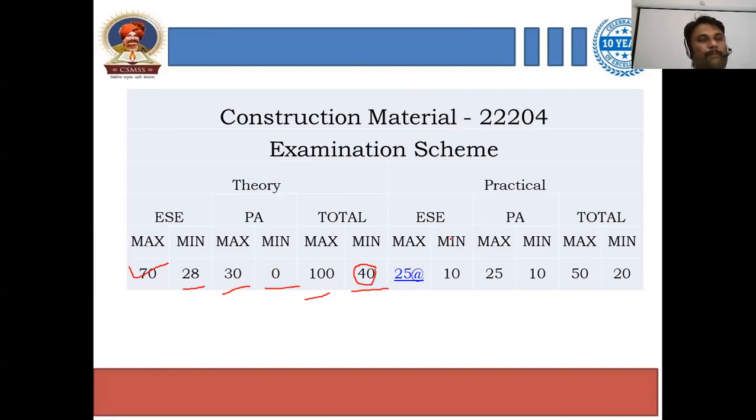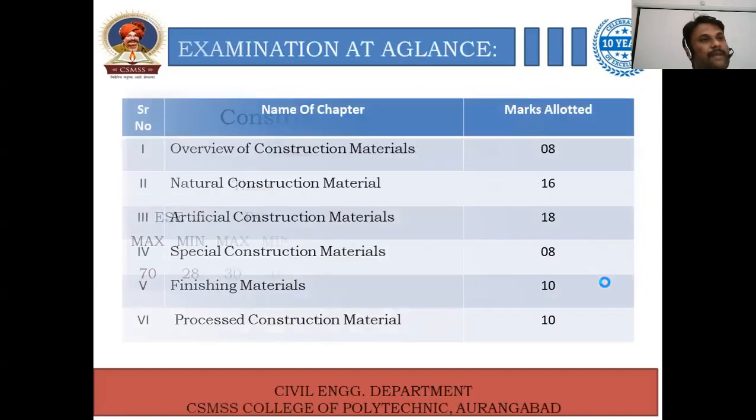And for the practical end semester examination, there will be one external examination of 25 marks, in which you have to score at least 10 marks. And progressive assessment means how you maintain the practical records and how you perform the practicals in laboratories, but now it is virtual, and you have to score at least 10 marks out of that 25 marks. It means total marks will be 50 for the practical, in which we have to score at least 20 marks for passing, right? This will be the examination scheme.